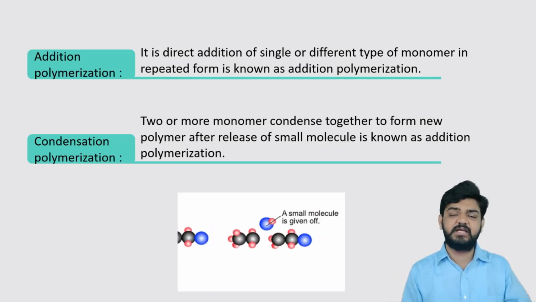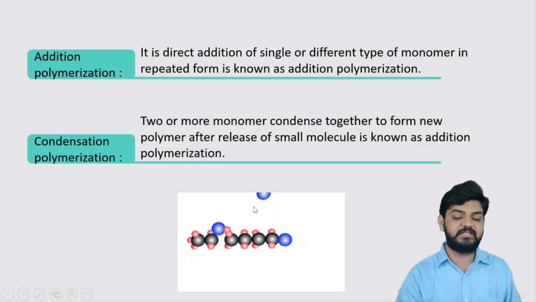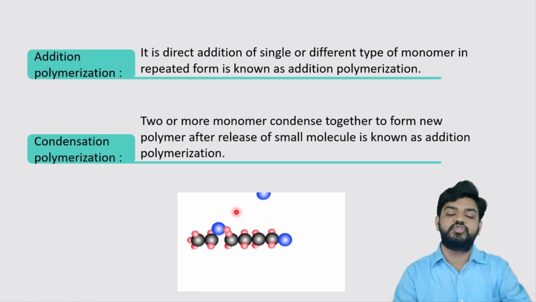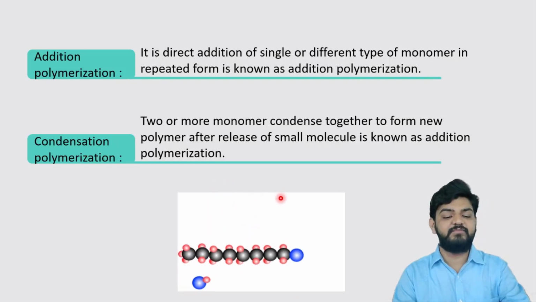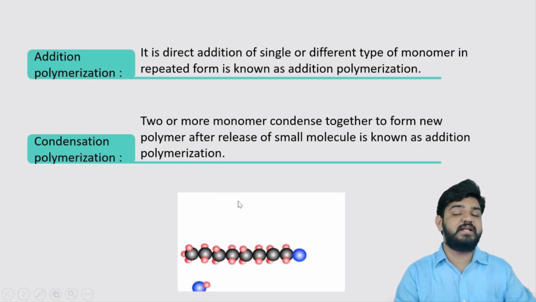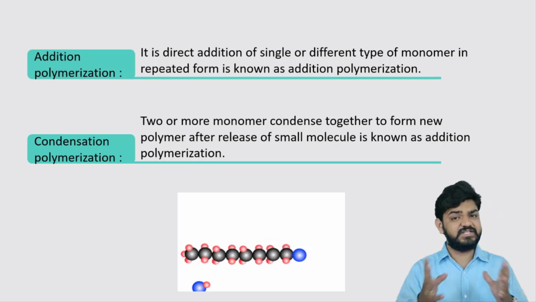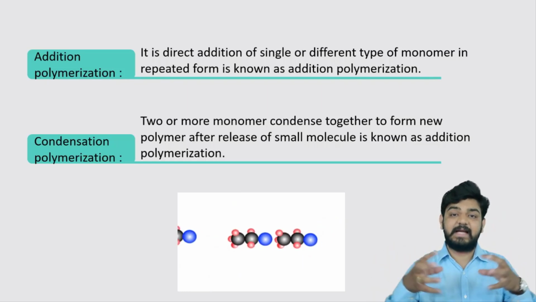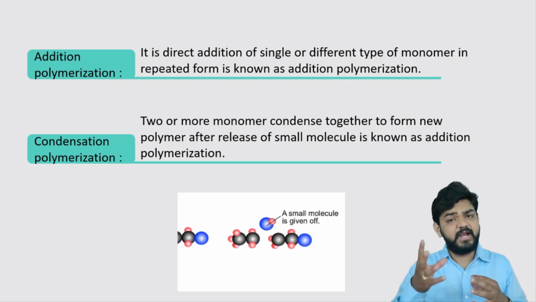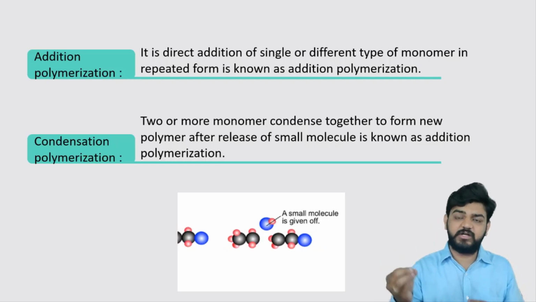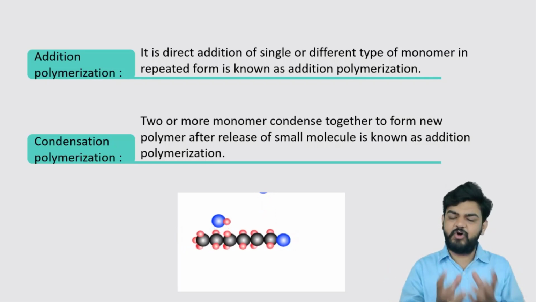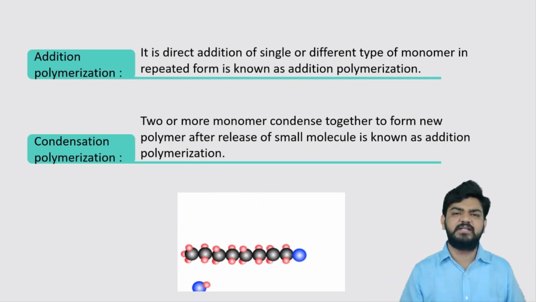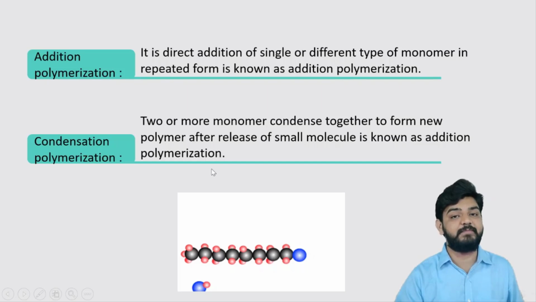In this process, a small molecule is also liberated. As you can see here in this image, this particular blue element is the small molecule that is left over or released after the condensation process. So in the condensation process, two different monomers come together and condense with each other and they liberate small molecules such as water or ammonia, and they form a long chain of polymers. This process is called condensation polymerization.